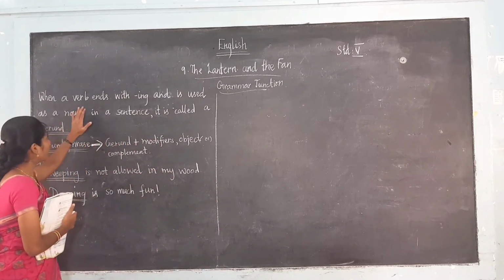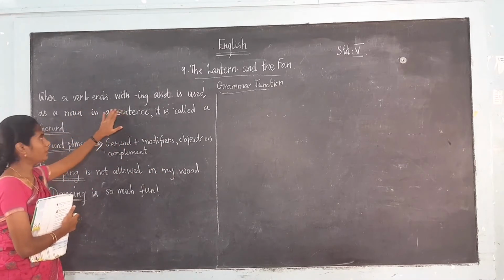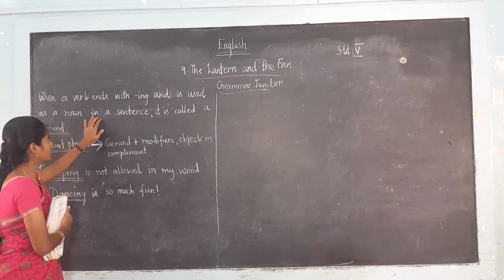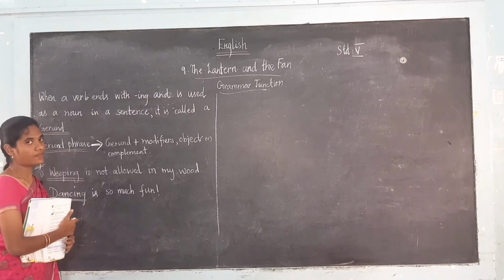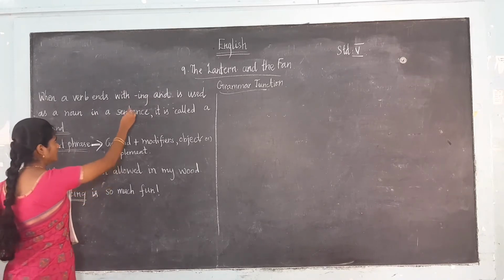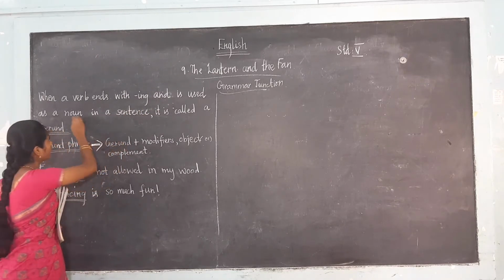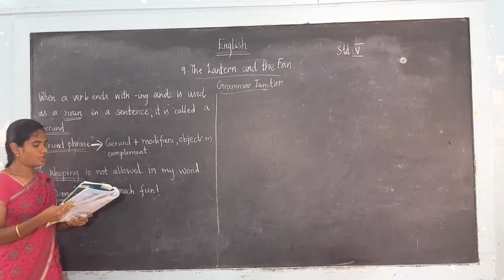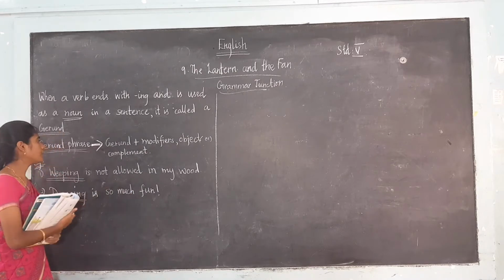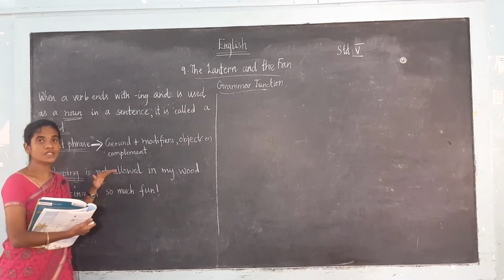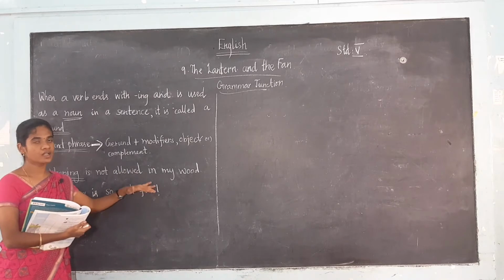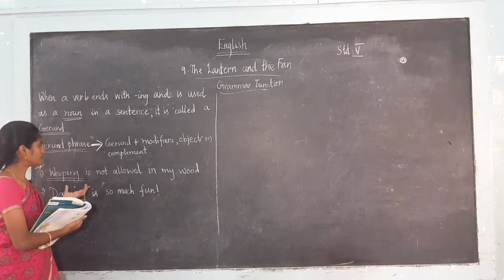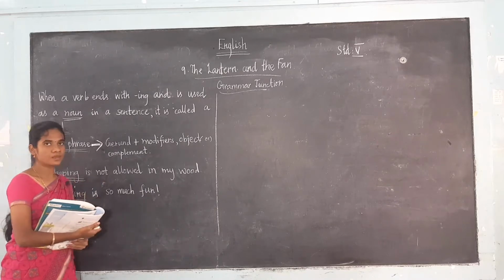So when a verb ends with ing and it's used as a noun in a sentence, it is called the gerund. Okay, for example, "Weeping is not allowed in my woods." This is a sentence taken from the story The Lantern and the Fan. Suddenly the voice is saying, weeping is not allowed in my woods.